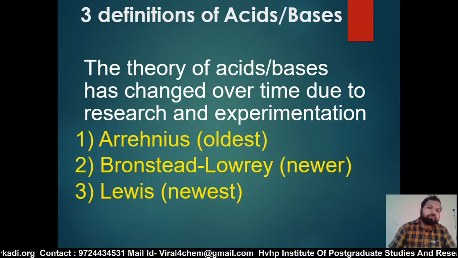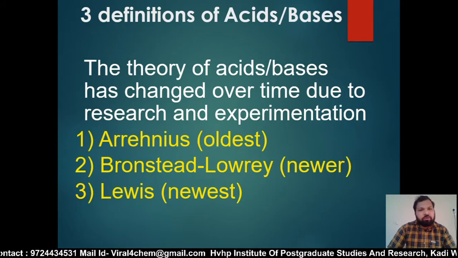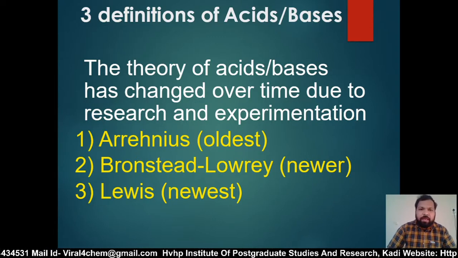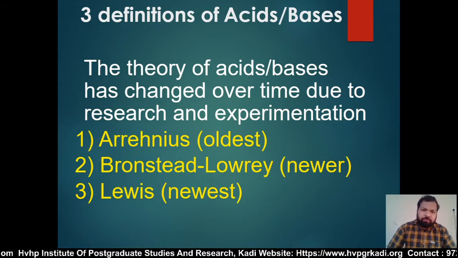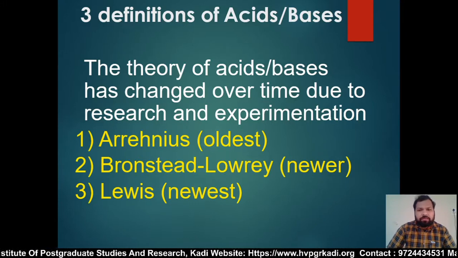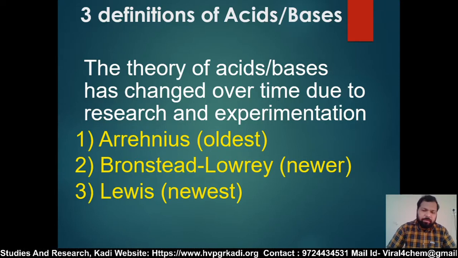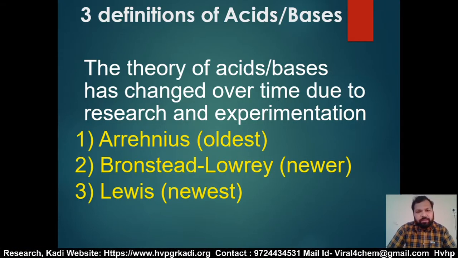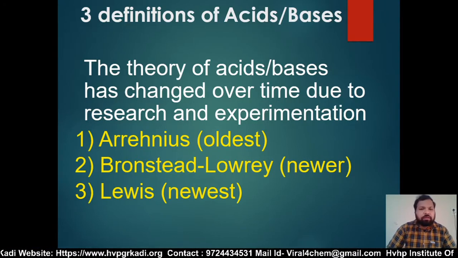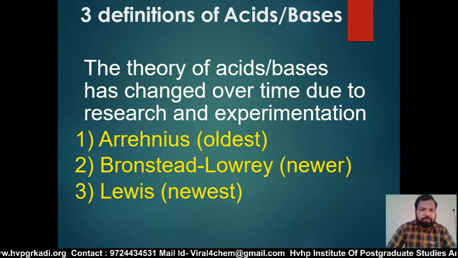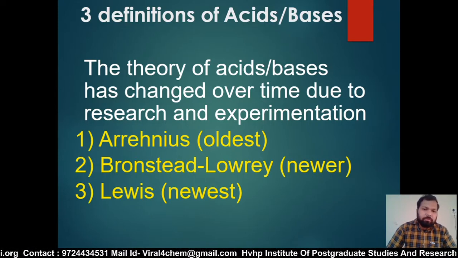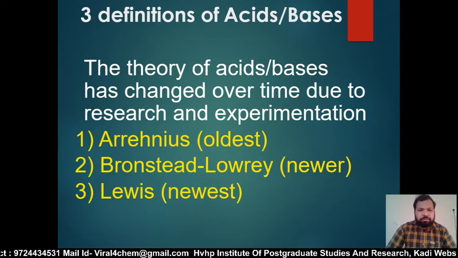To move on to the first slide, first of all, the three definitions of acid and base. I will discuss the acid-base property. The theory of acid and base has changed over time due to research and experiment. Three scientists are credited for these definitions: the first is Arrhenius, the second is Bronsted and Lowry, and the third is Lewis.